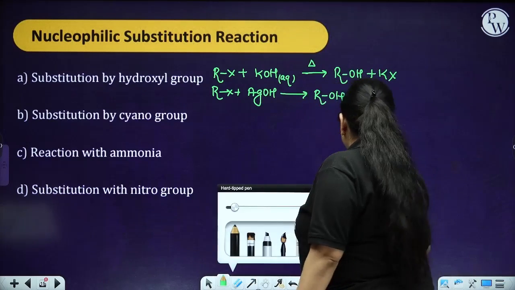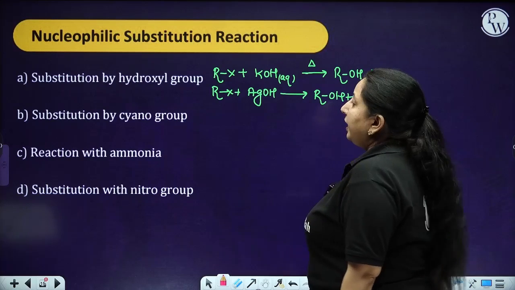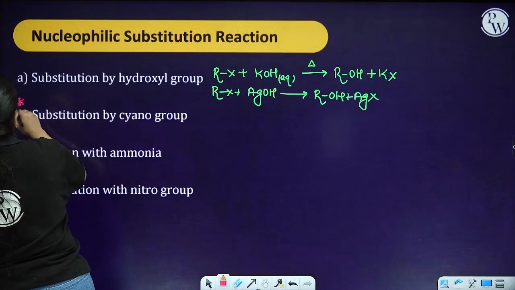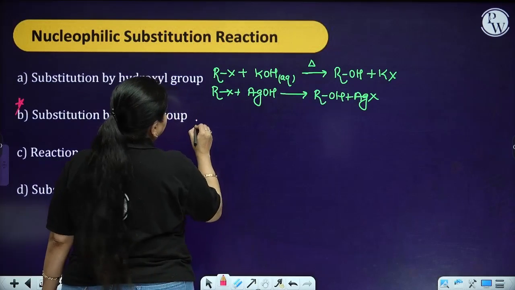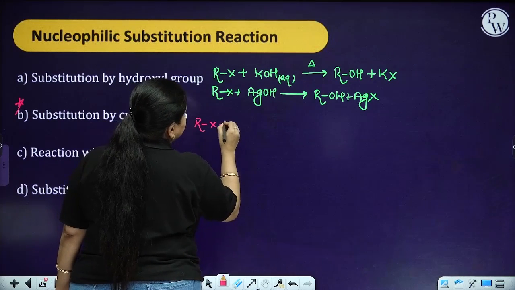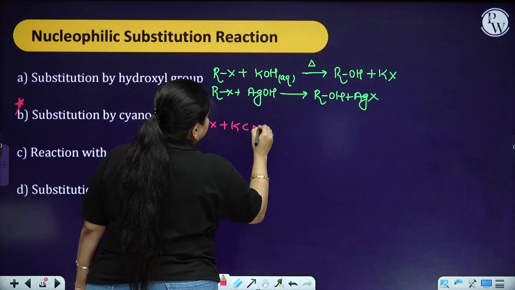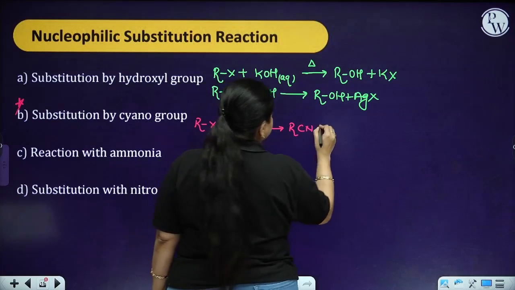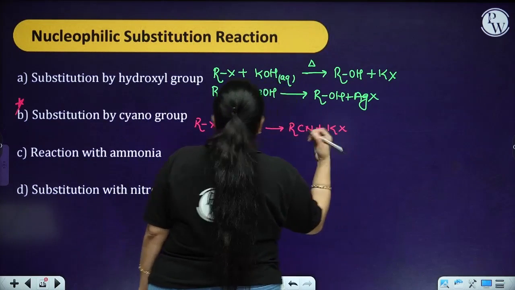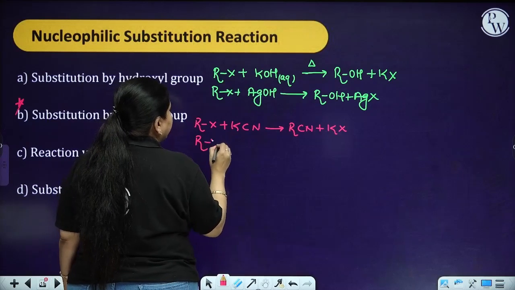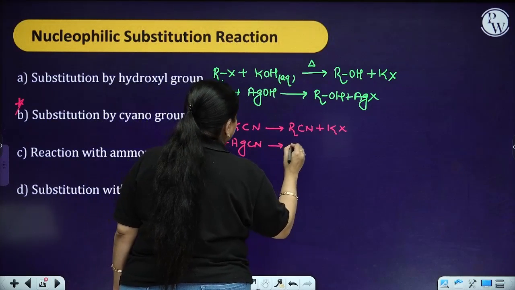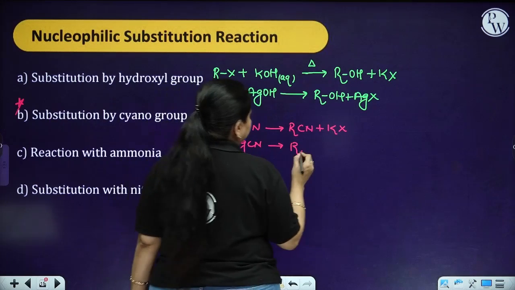Now the next reaction is substitution by cyano group. Now this substitution by cyano group is a bit important for us. The reason behind that, you are having the RX, you have taken the KCN, so you are going to get the RCN plus KX. But at the same time, if you are going to take the RX plus AgCN, then you are going to have the R-NC.